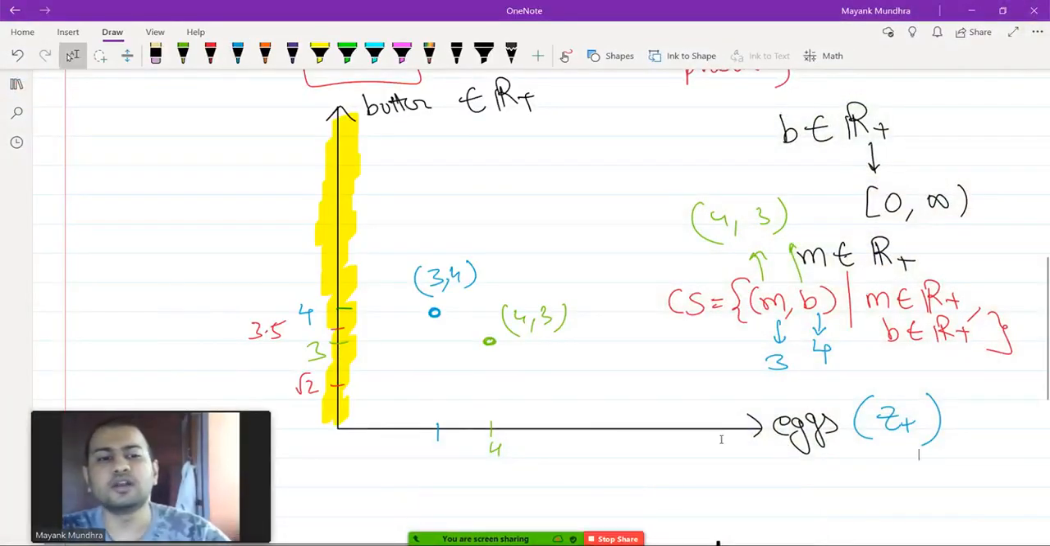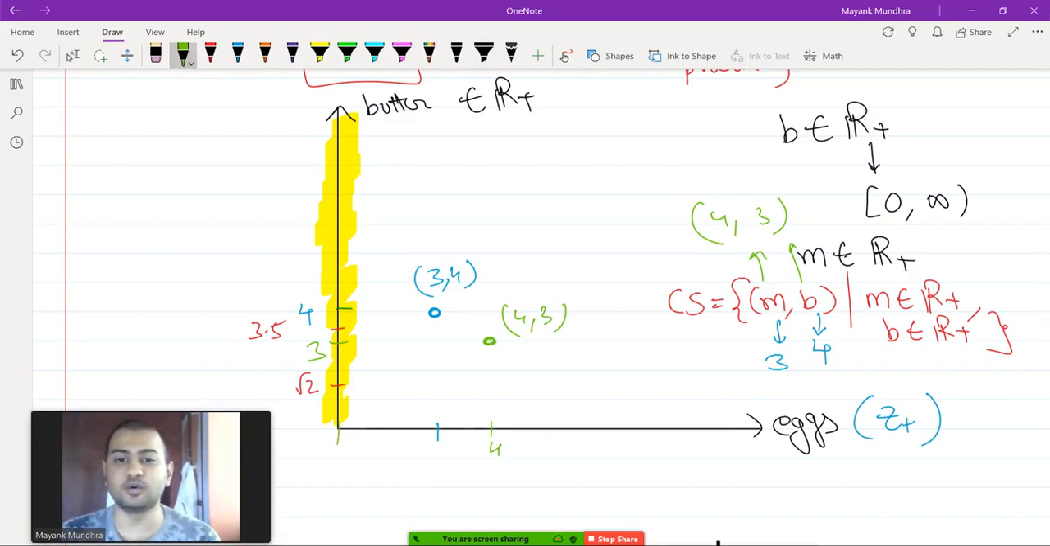Okay, so what I'm trying to say is that you cannot ask for any amount of eggs. You cannot go and ask for 3.5 eggs. You have to ask only integral values. So eggs are available in 0 or 1 or 2 or 3 or 4 or 5 or 6 or 7, 8, 9, and so on. So eggs are only available in integral values.